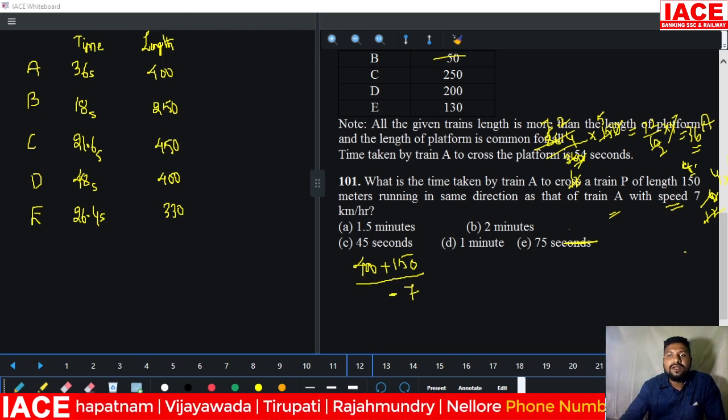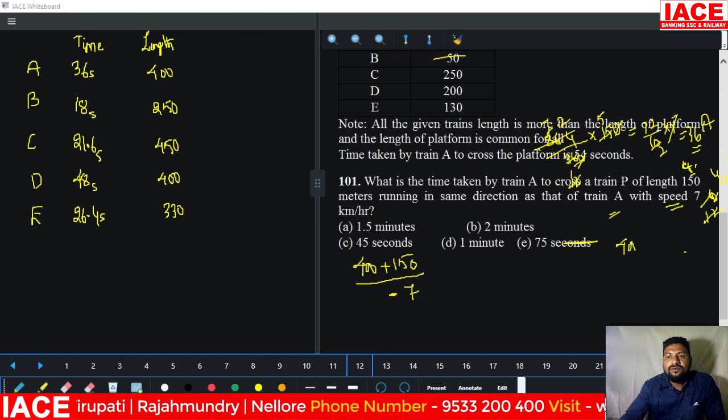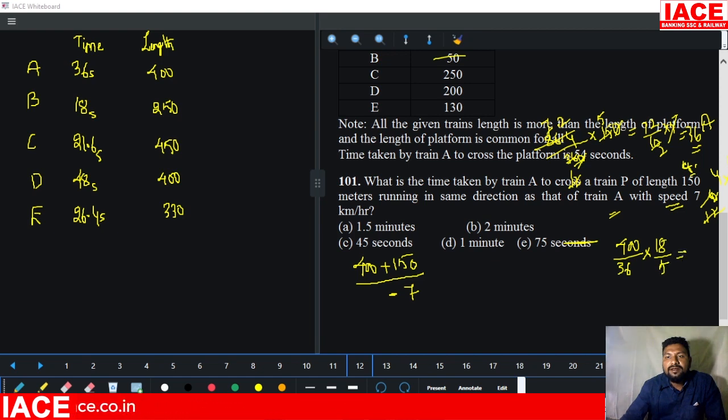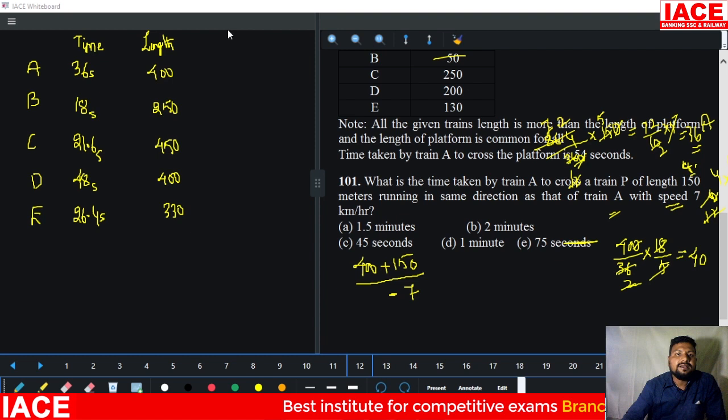How do we calculate train A's speed? Train A, 400 meters long, crosses a pole in 36 seconds. This is converted into kilometer per hour, so we can write 18 by 5. 18 to 36, 2 times; 5 twos are 10. It is 40 kmph. Now you have train A's speed.